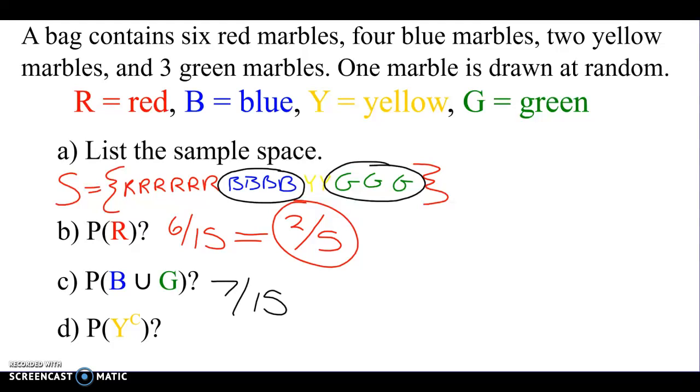Now the probability that it is not yellow would be 13 out of 15. Good, because there's 2 yellow.